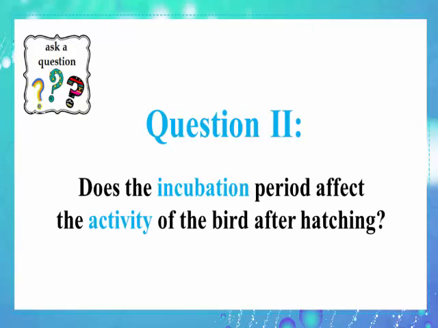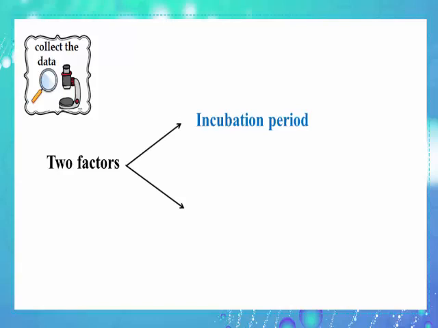Our problem is, does the incubation period affect the activity of the bird after hatching? In order to solve this problem, we must collect the data about the two factors, incubation period and the activity of the bird.